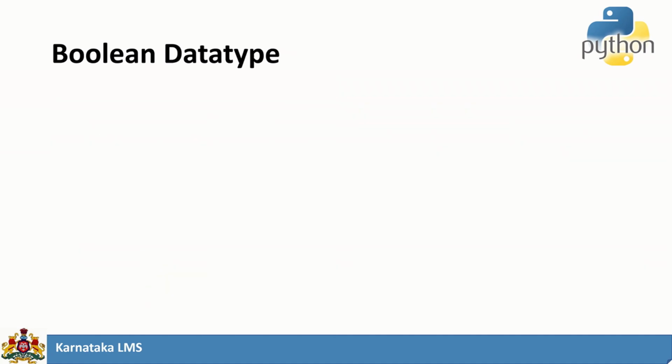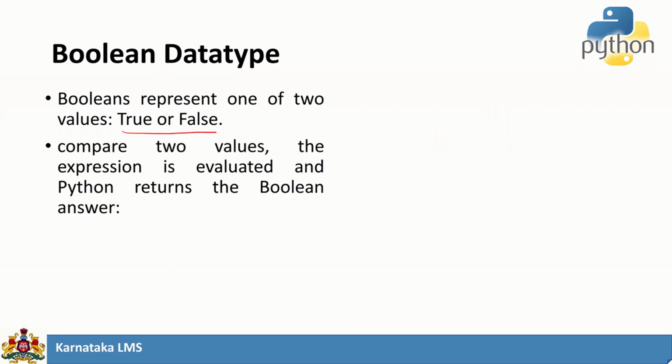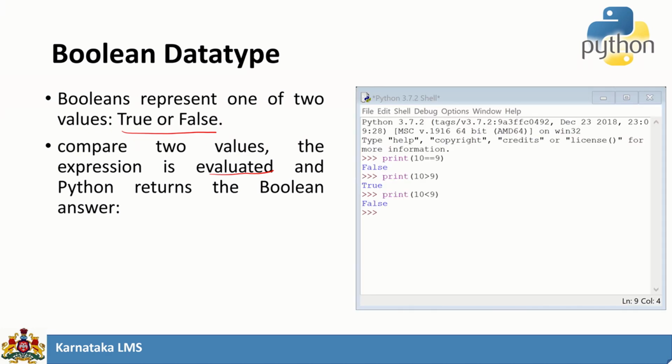Next comes the Boolean data type. As we all know, it can take only two values, either true or false. This Boolean data type is returned when we evaluate an expression or compare two values. Consider this example. We have 10 and 9.